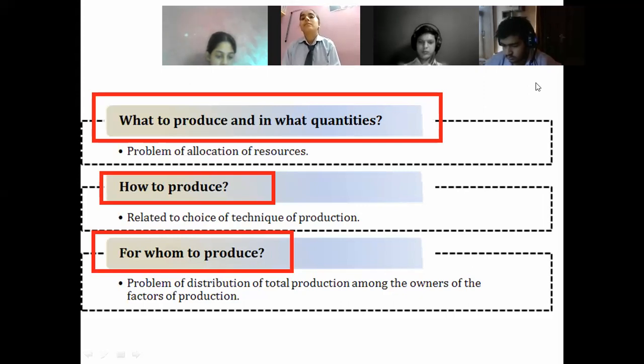I think the name suggests itself: for whom to produce, which means who will ultimately be the buyer of my product, for whom I am producing the commodity. Am I targeting the richer section of the society? Am I targeting the poorer section of the society? Am I targeting the middle class of the society? So for whom I am producing is also one of the biggest problems and a choice to be made. Why? Because if you are making any such product, definitely you have to first of all target the audience, the consumers you want to target.